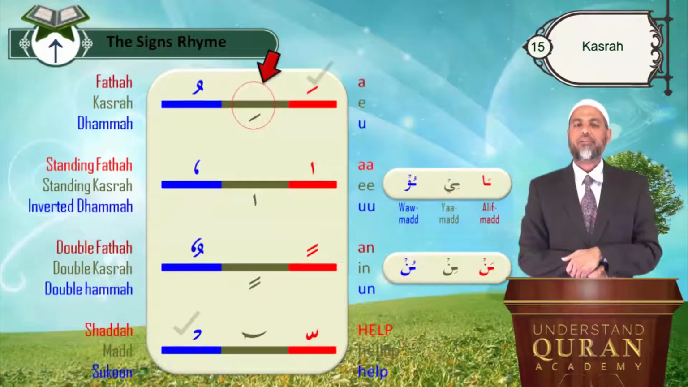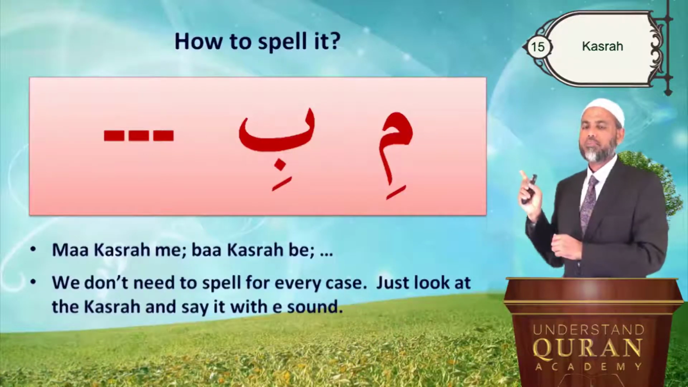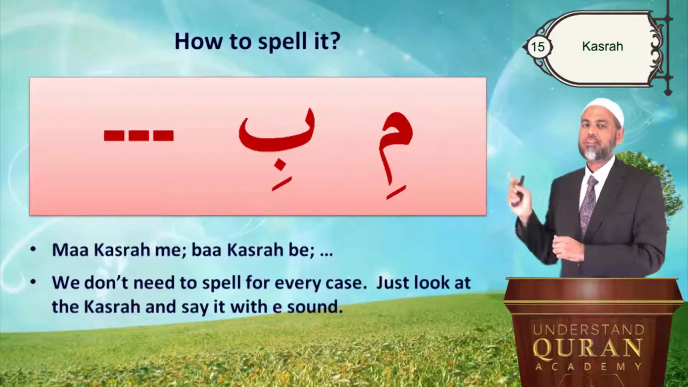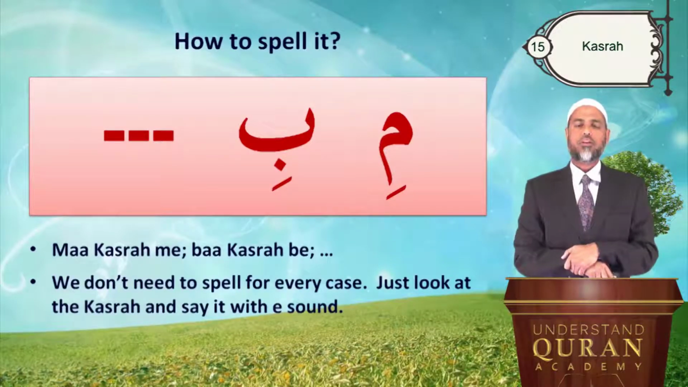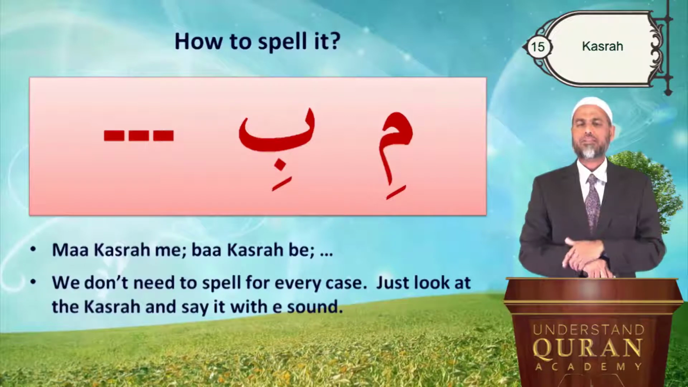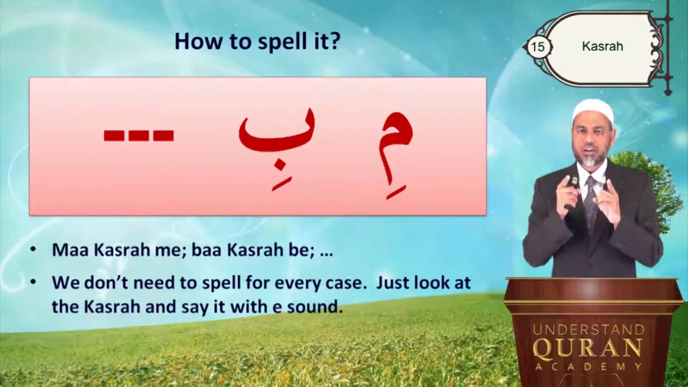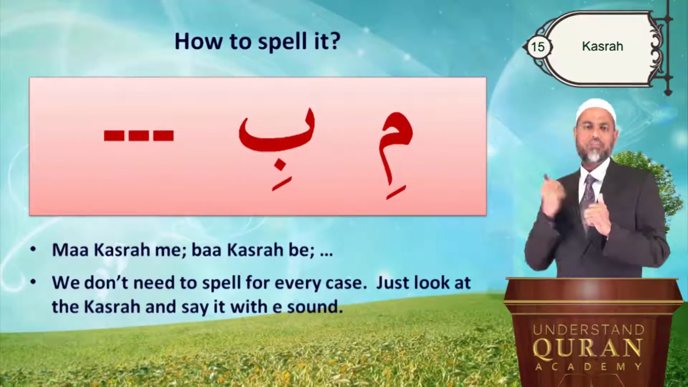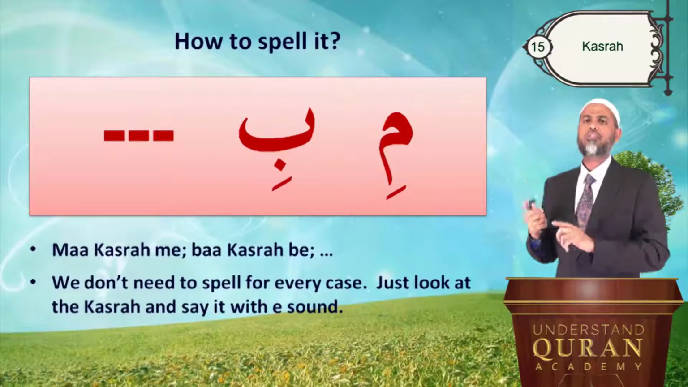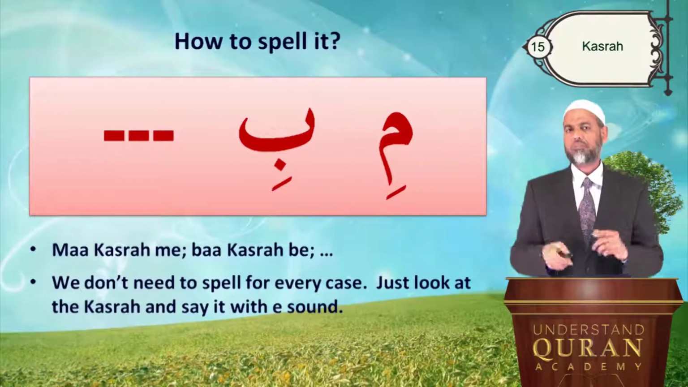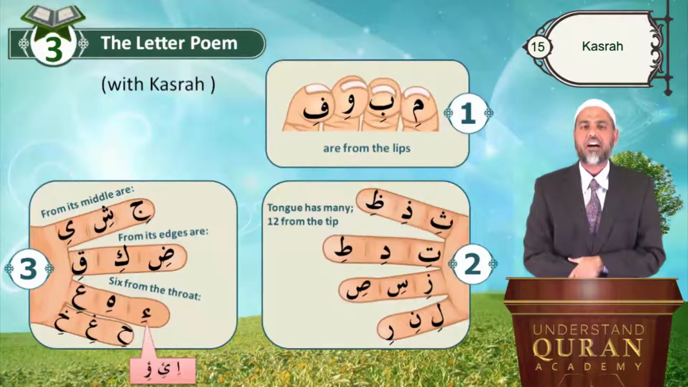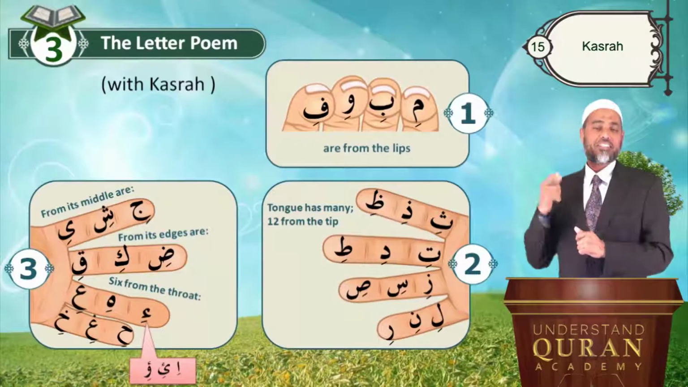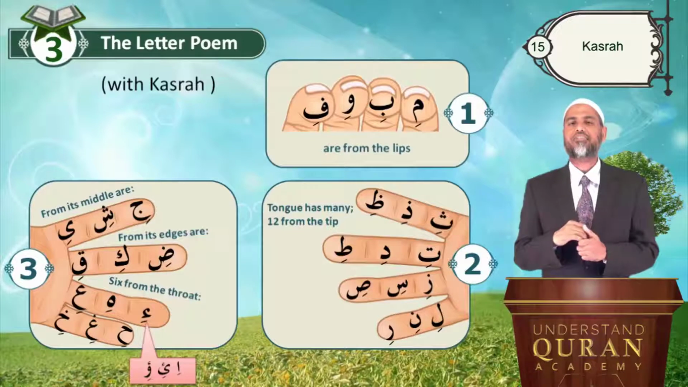How to spell it? Ma kasra mi, ba kasra bi. And I told you, you don't have to spell it for every word or every letter, only in specific cases. Otherwise, sharpen your eyes, and wherever you see a kasra below, just give an e sound. Simple. So let us recite our beautiful poem, but this time with kasra.